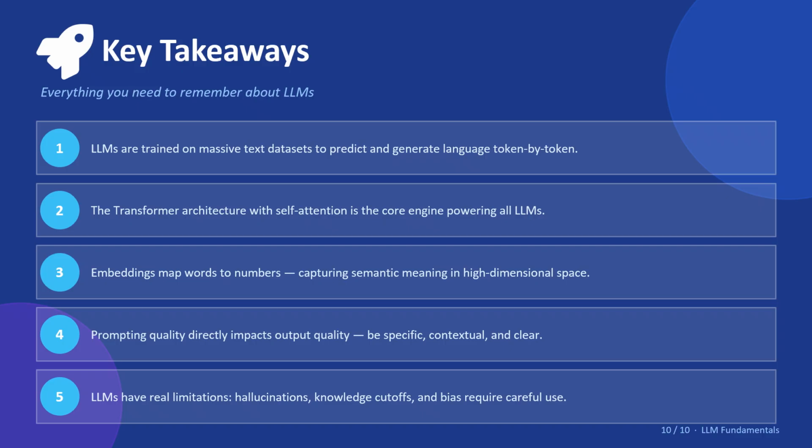So to summarize, LLMs learn from large amounts of text. They predict the next word based on patterns. They understand relationships using attention. They convert words into numbers. They generate responses step by step, and they have limitations, so use them carefully.